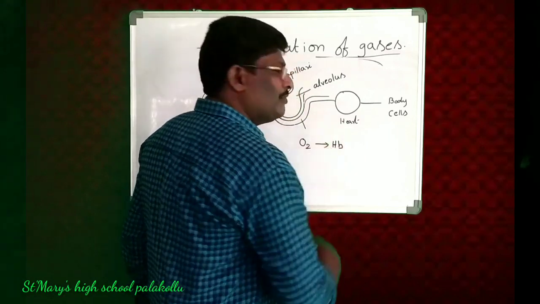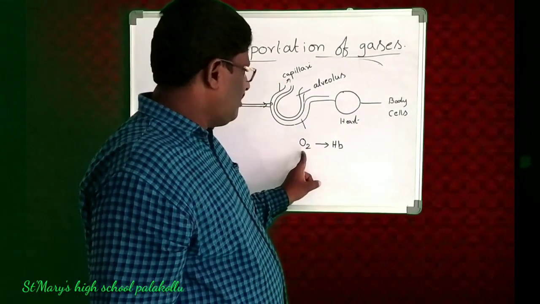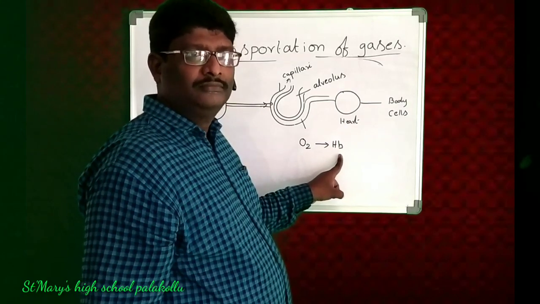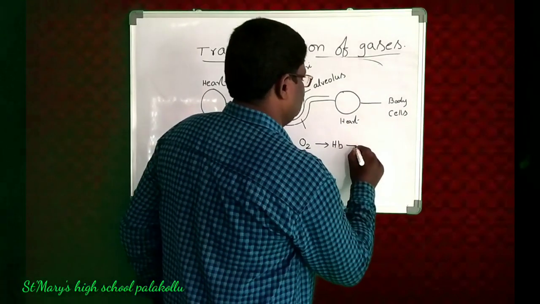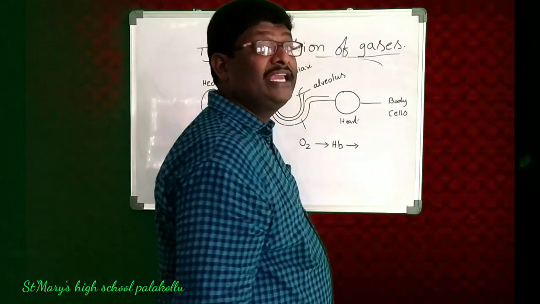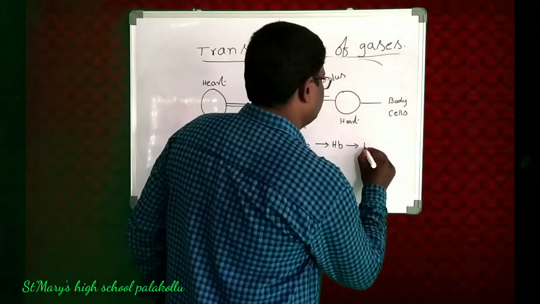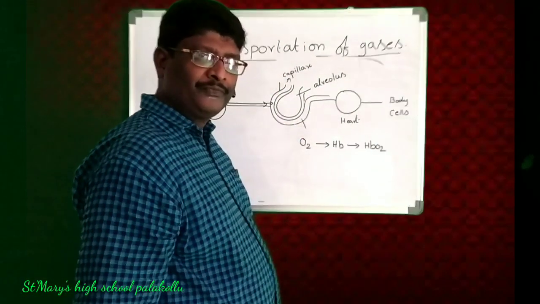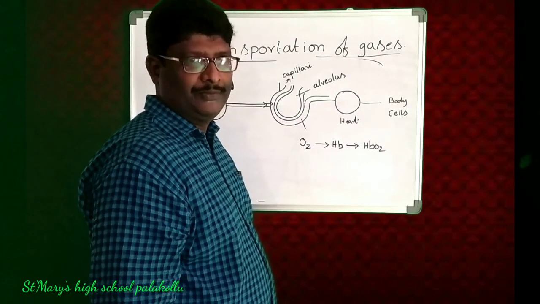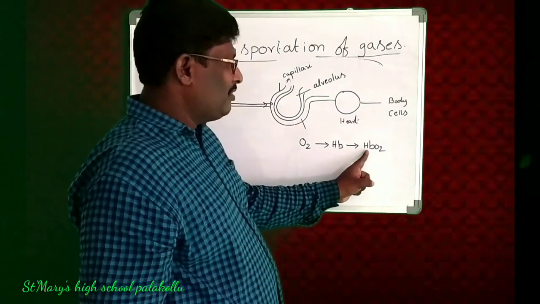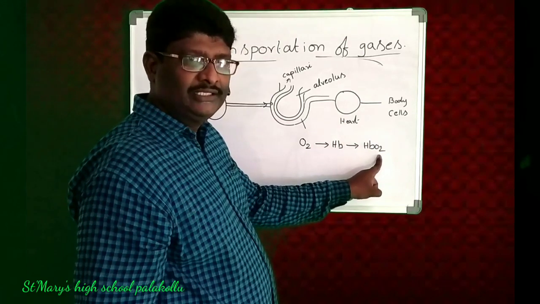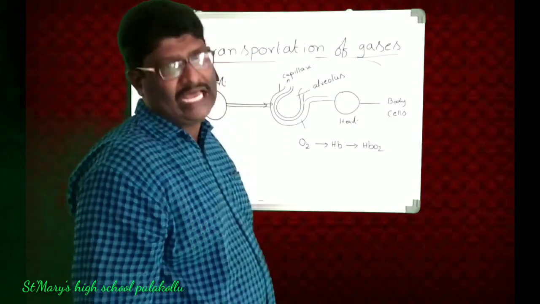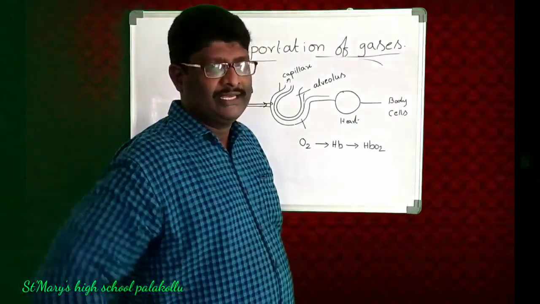When the oxygen is added with this hemoglobin, this is called oxyhemoglobin, HbO2. So the hemoglobin only carries this oxygen from the heart to different parts of our body cells.